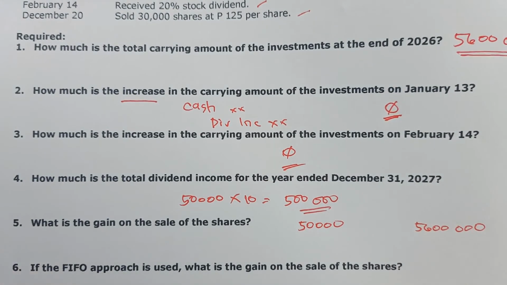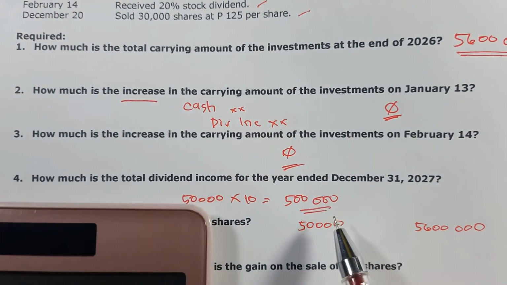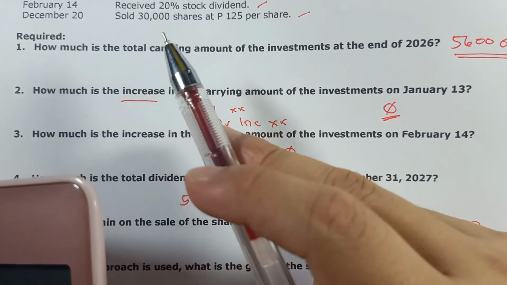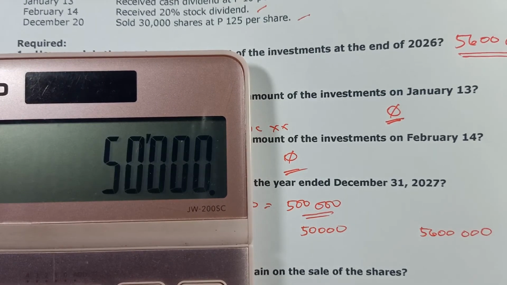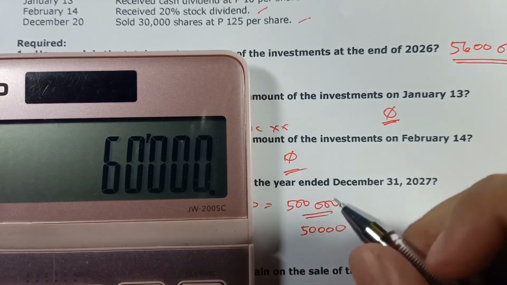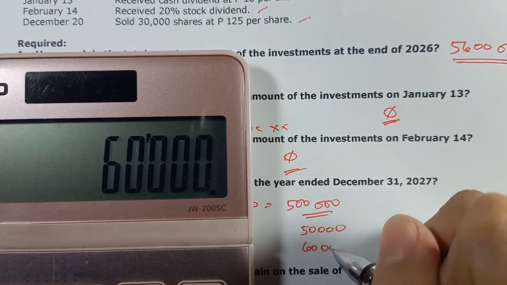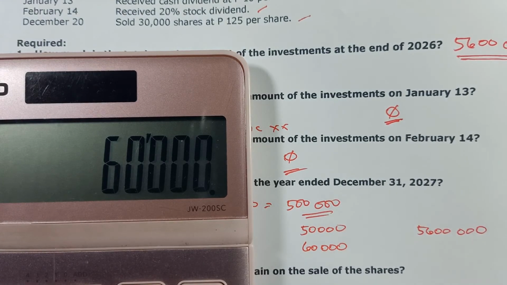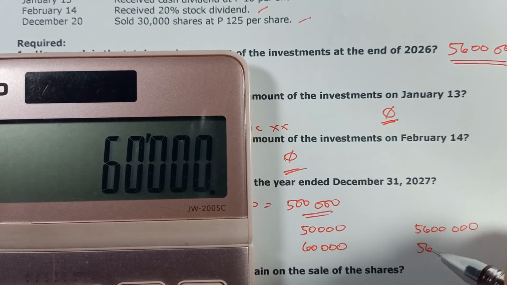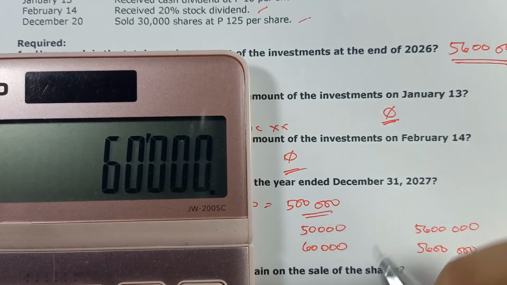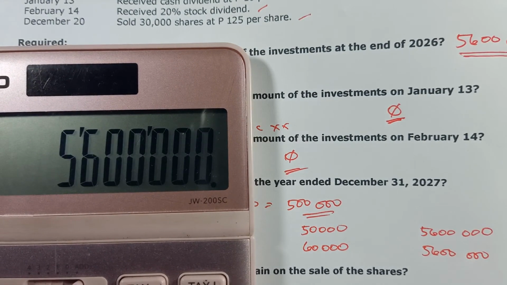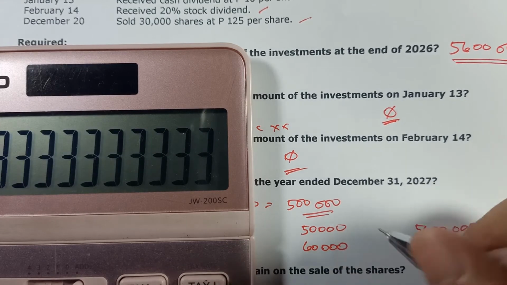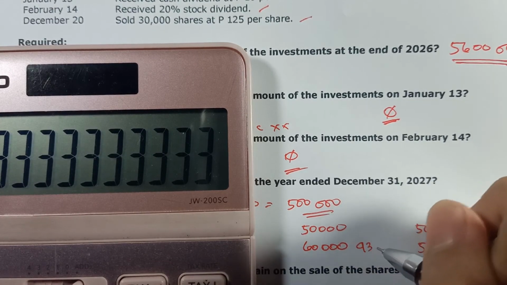Anong nangyari? Right? Madadagdagan nito ng 20% because nag-declare ng stock dividend si Nice. So, 50,000 times 1.2, magiging 60,000 na ang ating shares. Pero, 5.6 million pa rin ang total value ng 60,000 na yan. So, 5.6 million divided by 60,000 is actually equal to 93.33.